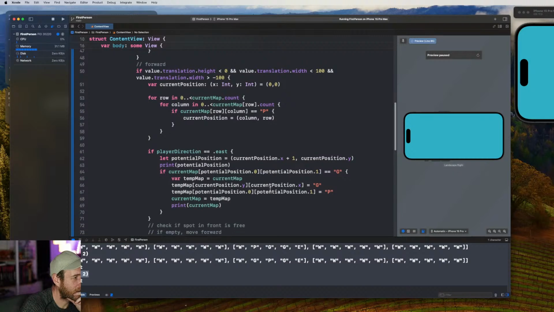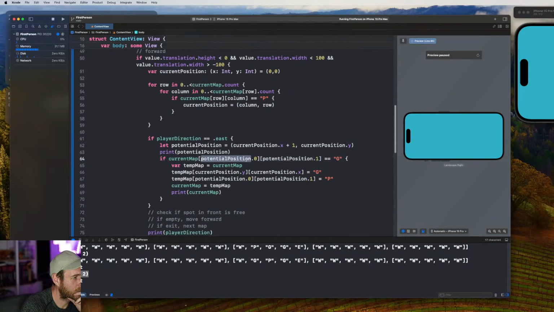And when we check that spot, if we go current map, potential position, if it equals G, we should be allowed to move forward, but it's not letting us move forward.